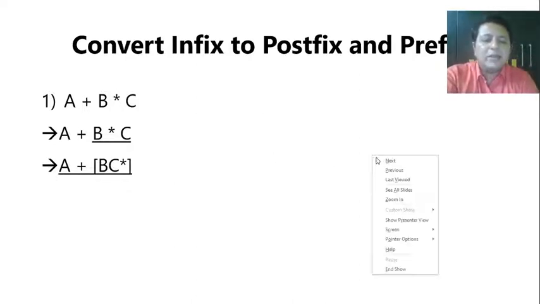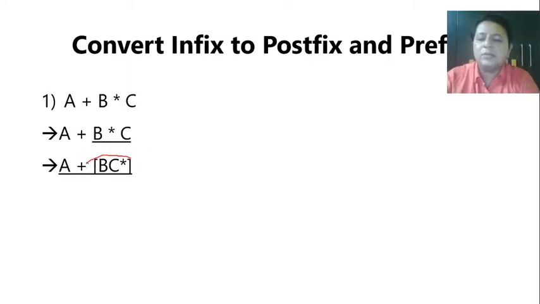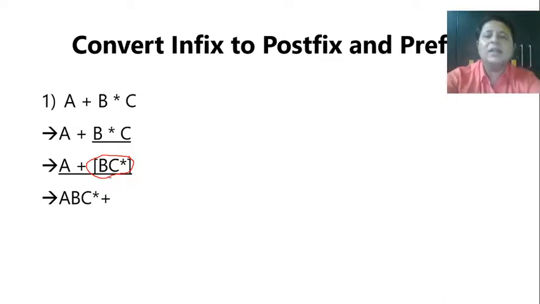Maybe we can make use of something like circling them, because now this is to be taken as a complete operand. It was b into c, now it is bc star. So now the plus is going to work on a and bc star. As you know the rule of postfix, first a, then bc star and then plus. So this is how we can convert the infix to postfix. And you can clearly see the importance of postfix. In the original infix expression, you had plus first and then multiplication. But you know multiplication has higher precedence, so it is being done first. See the way it is there in the postfix.